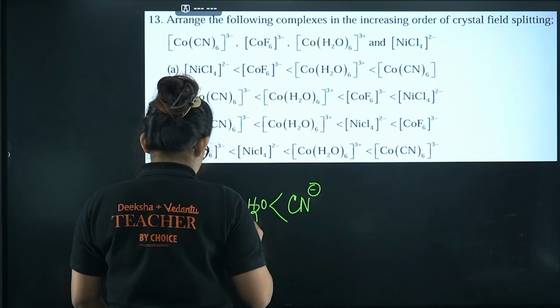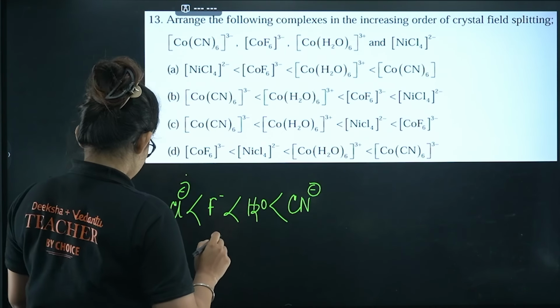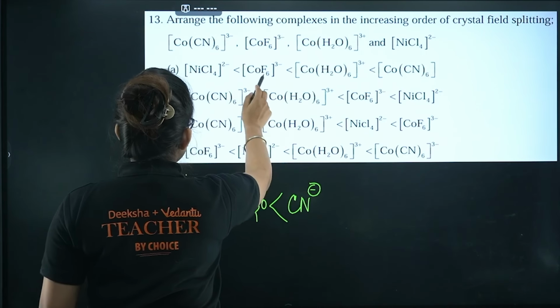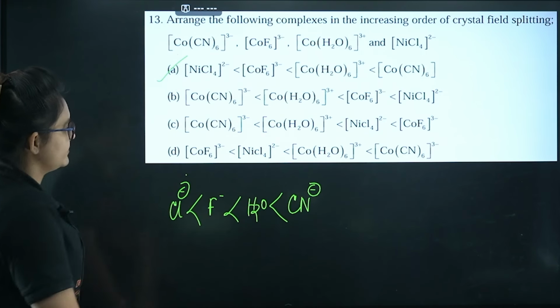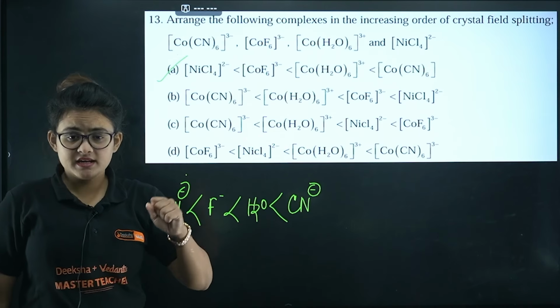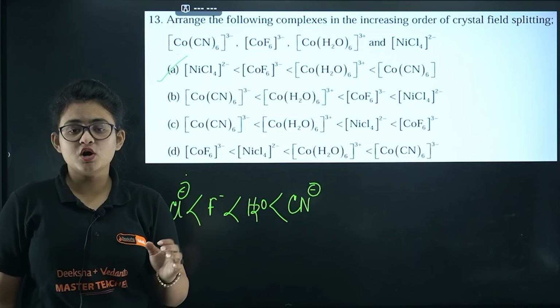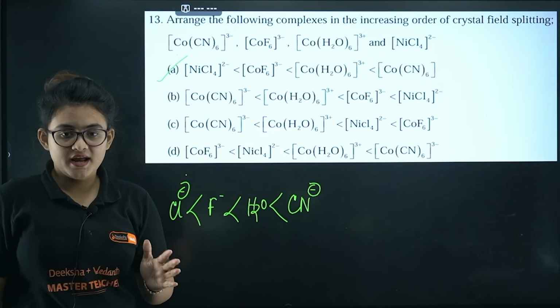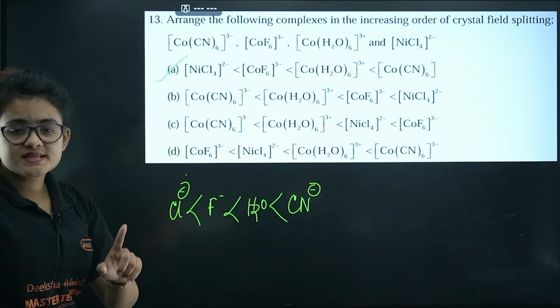Now you can see the picture is quite clear to you. So yes, CN minus, H2O, F minus, Cl minus. This is going to be the correct answer. I guess it's clear. The stronger the ligand is, the more it will impact the d orbitals, hence you will get the maximum splitting, right? So this is the correct order. I guess it's clear to you.